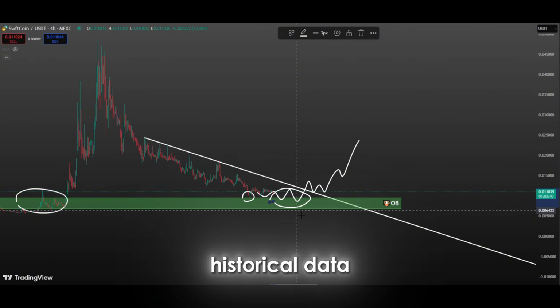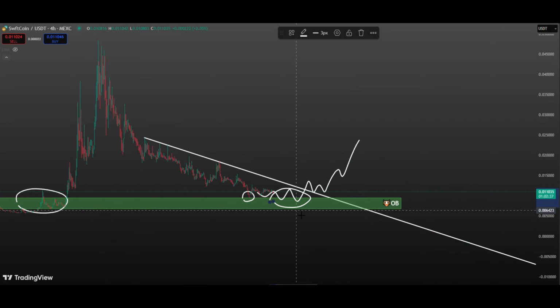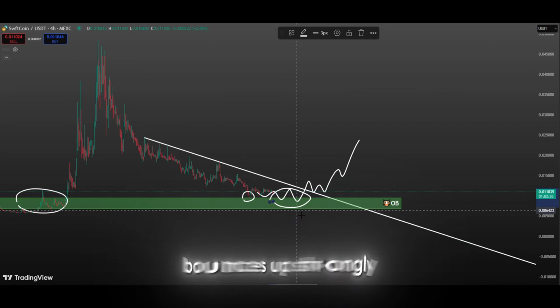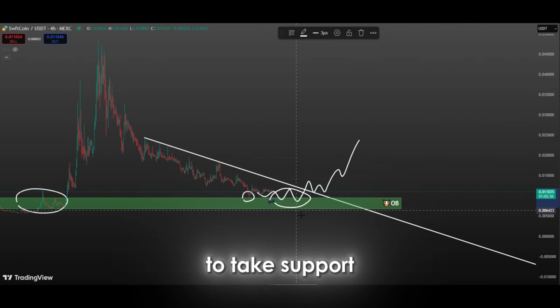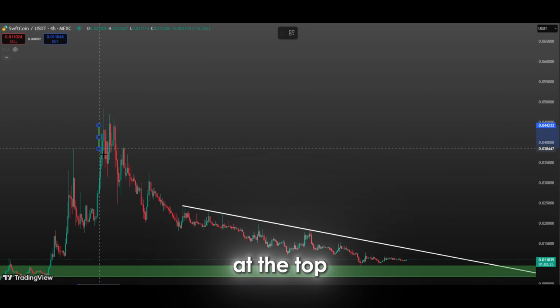However, based on historical data, this area has pushed the price up many times so far and works as a strong support point. Bullish order blocks are often one of the key areas that allow the market to make an upward reversal. Since there is a large amount of buy orders in these areas, the price usually bounces up strongly when it comes here. It may want to take support from this area and break the downtrend, and we can see that there is a very important bearish order block at the top.